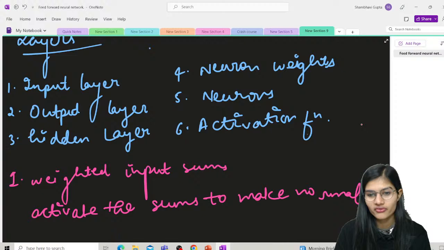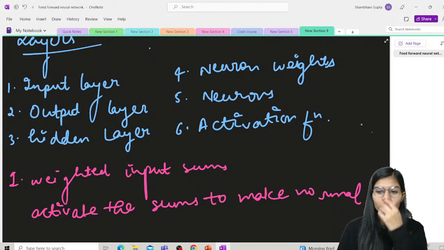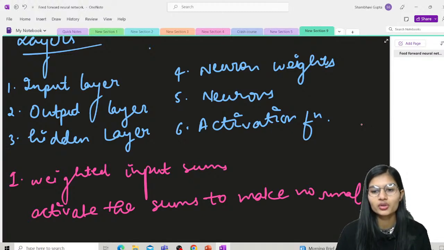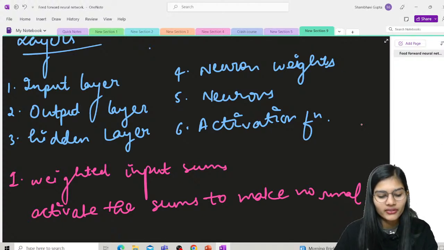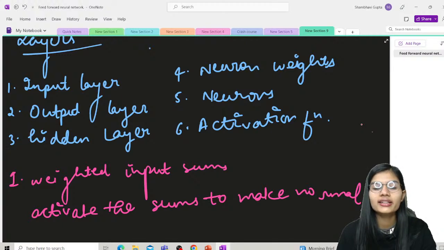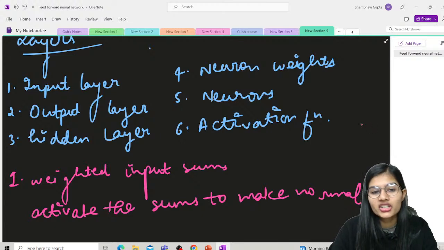According to the activation function, the neurons help you determine whether a linear or non-linear decision has to be made, because we have to set what kind of decision is required.